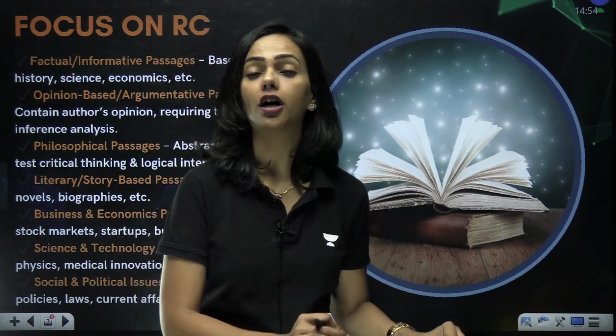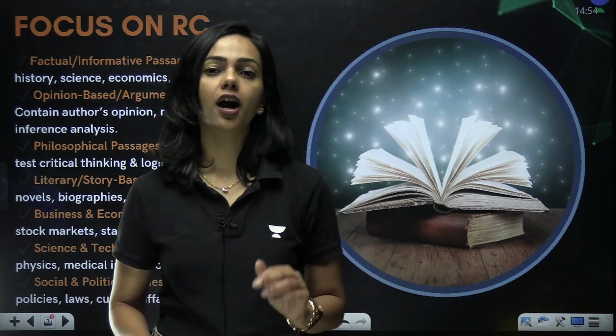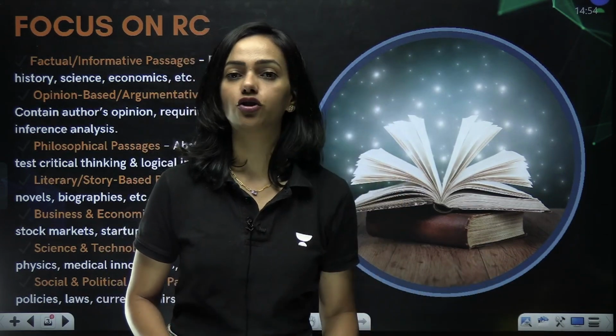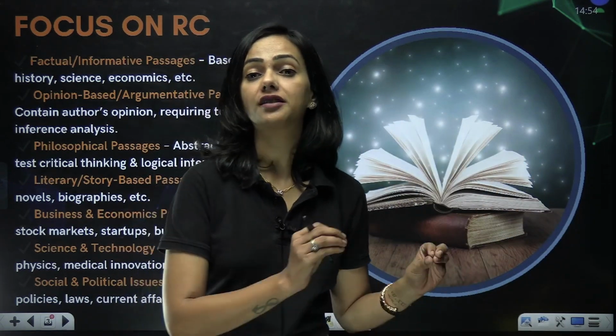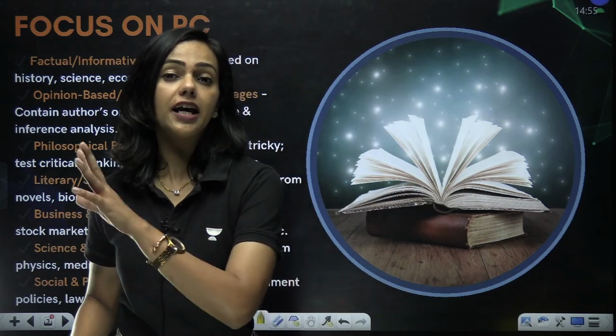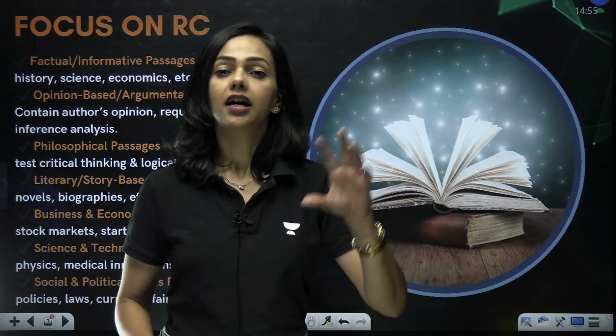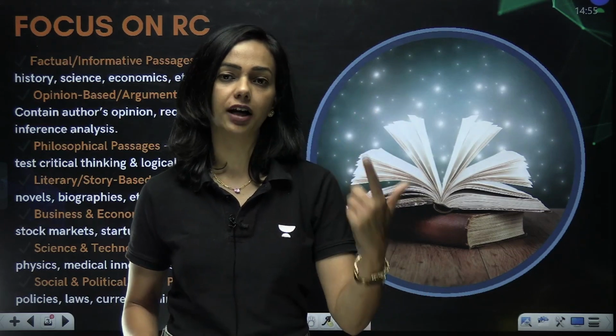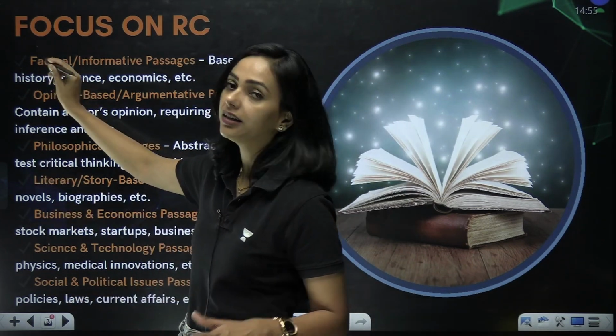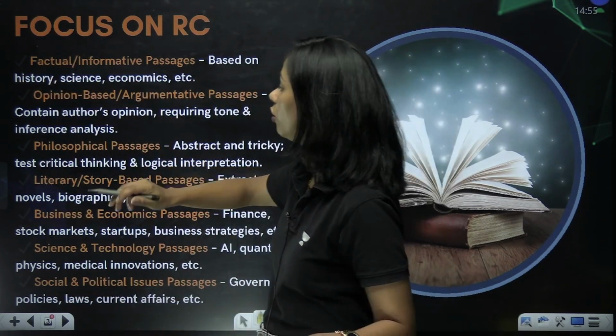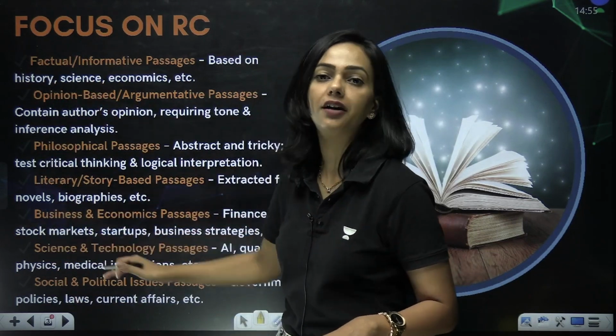So if we are starting today, we need to understand what the main parts of the VARC are. In VARC, the RC, the reading comprehension, covers almost 70 percent of the entire paper. So 70% weightage is of RC, and you need to be very well equipped with all these scenarios where you have questions that test your ability to understand the entire passage. So today I am here to speak about reading comprehension and its subtopics. All these topics that I have written here come under reading comprehension.